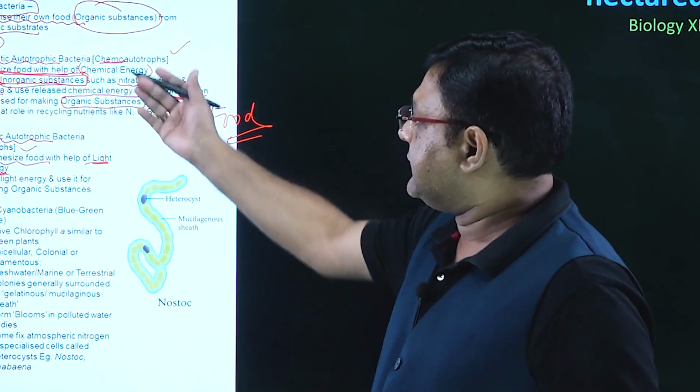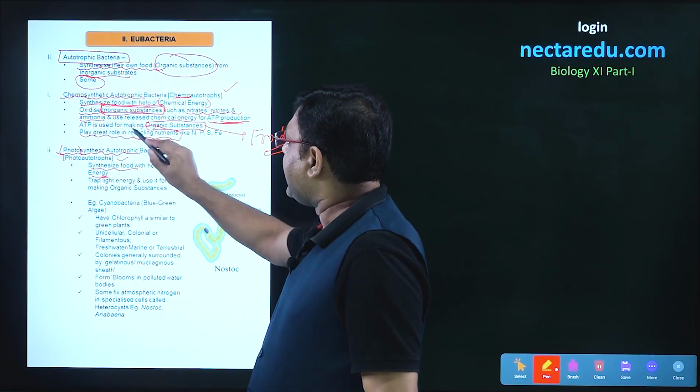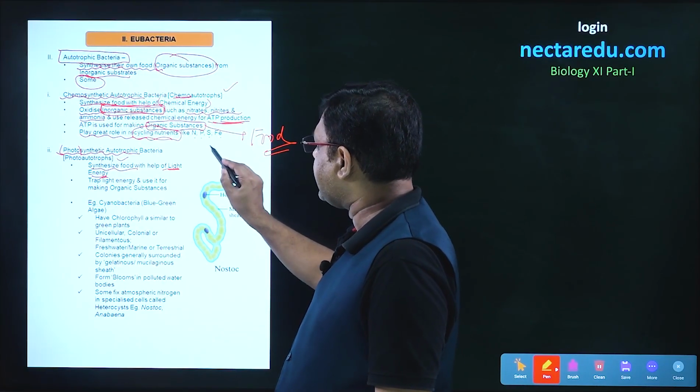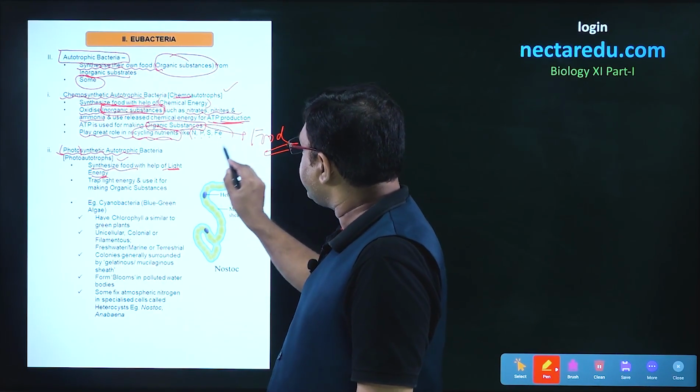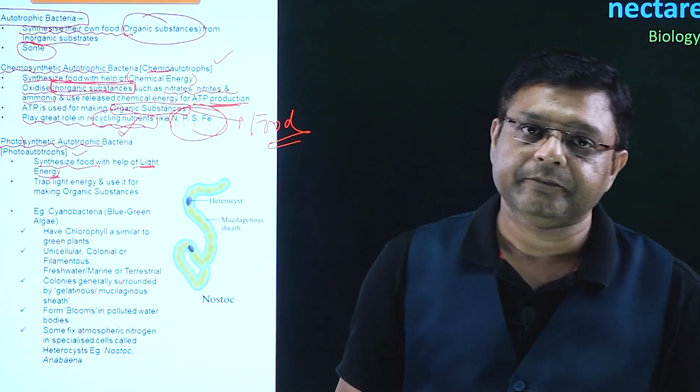These chemosynthetic bacteria play a great role in the recycling of nutrients, like nitrogen, phosphorus, sulfur, and iron. In the nutrient cycling process, these bacteria have a major role.